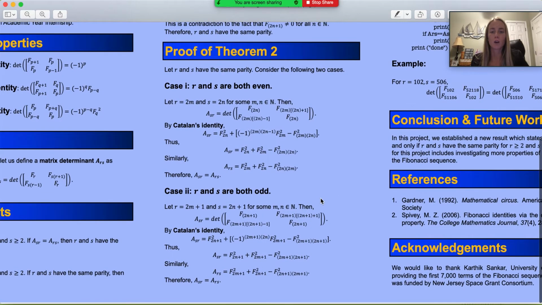Case 2: R and S are both odd. Let R be equal to 2m plus 1 and S be equal to 2n plus 1 for some m and n in the set of natural numbers. Then, A_SR is equal to the determinant of this matrix. By Catalan's identity, A_SR is equal to this value. Thus, through simplification, A_SR is equal to this. And similarly for A_RS, we get A_RS is equal to this. Therefore, these two values are equal, and A_SR is equal to A_RS.